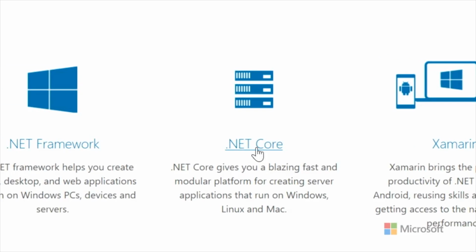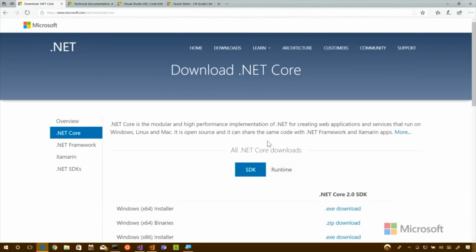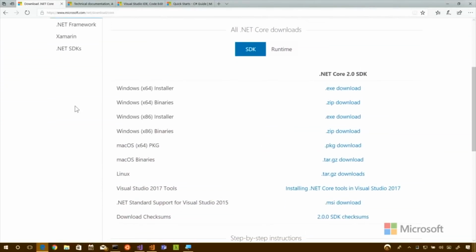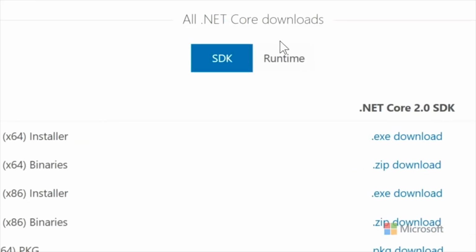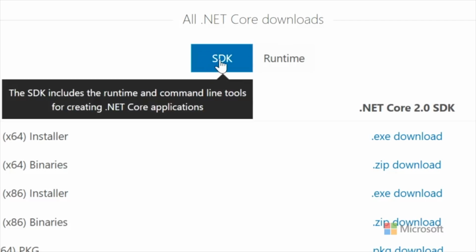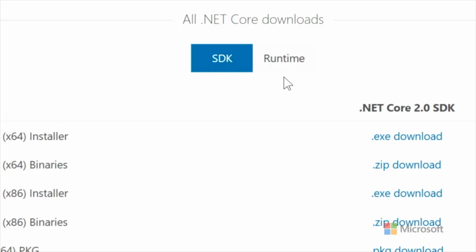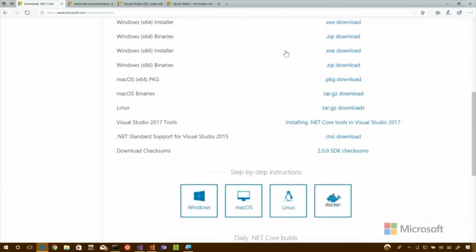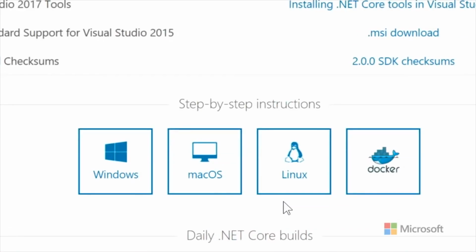Yes, we are. So if you click on that, it should show you a couple of options on how to get started. And a lot of things that come up, especially for new people to our platform, is do they download the SDK or the runtime? Right. So the SDK, that's the tools, the compiler, the stuff I need as a developer because it's the software development kit. Yep. So you probably will never want the runtime unless you're going to put that into production. And then if you really want more information, you can follow step-by-step instructions down here at the bottom.